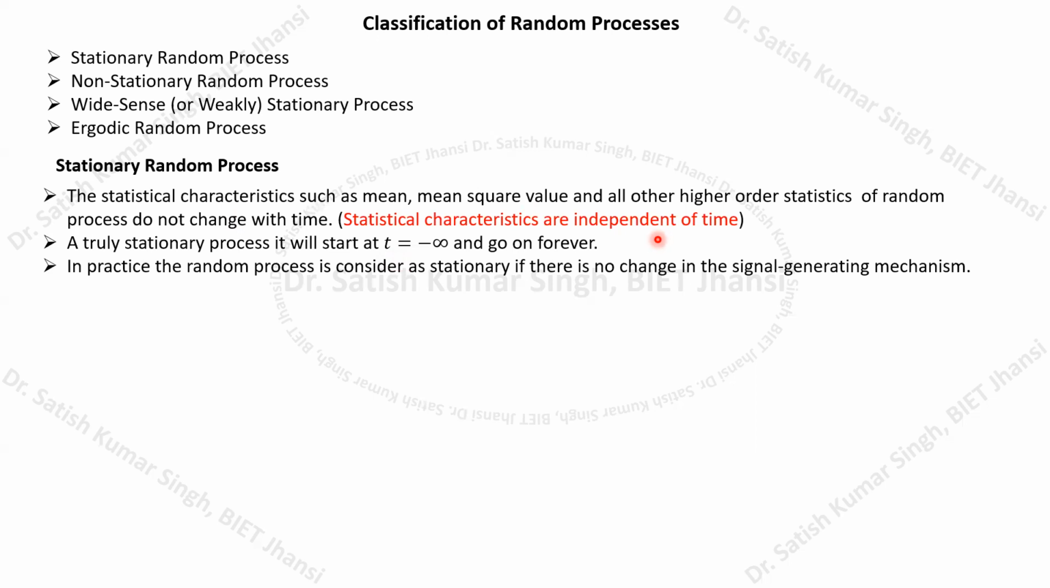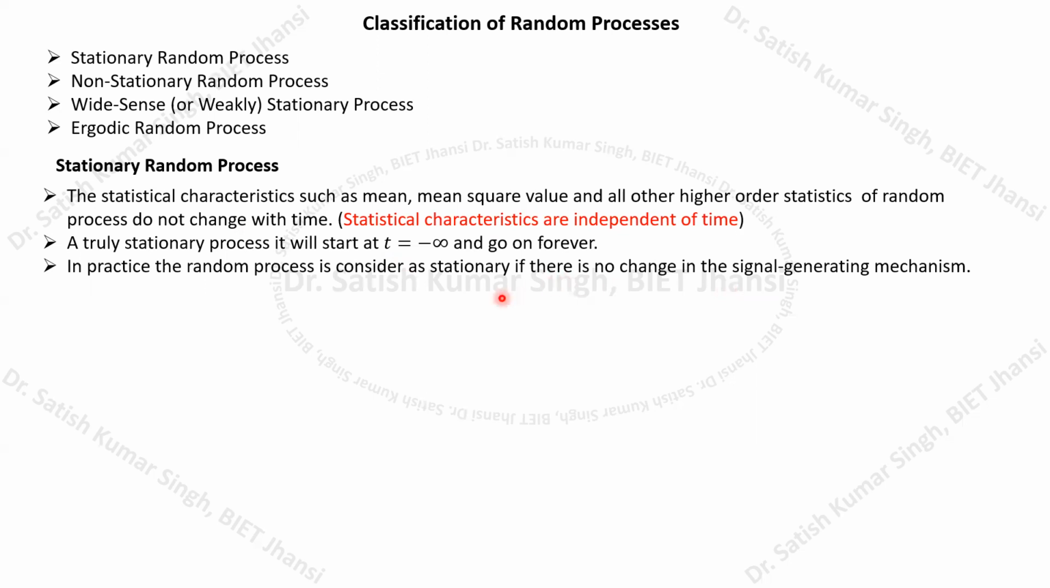In practice, such conditions generally do not occur. We cannot have a process that starts at minus infinity and goes on forever. So in practice, the random process is considered stationary if there is no change in the signal generating mechanism. You remember this point. This is a very crucial and important point: there is no change in the signal generating mechanism. Whenever you do the measurement for the random process under consideration, if the signal generating mechanism is not changing, then we normally call the process a stationary random process.